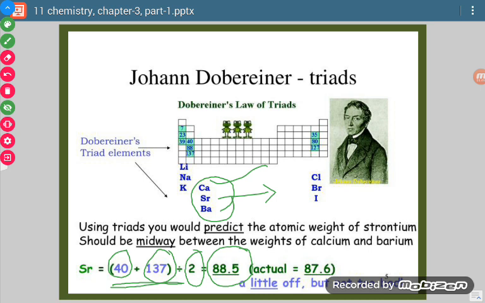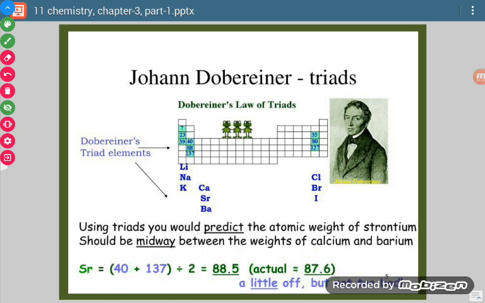So this is near about the actual atomic mass of strontium. So he was near about true to what he said. In the case of lithium, sodium and potassium, we get exactly the same atomic mass of sodium when we take the average of the atomic masses of lithium and potassium.